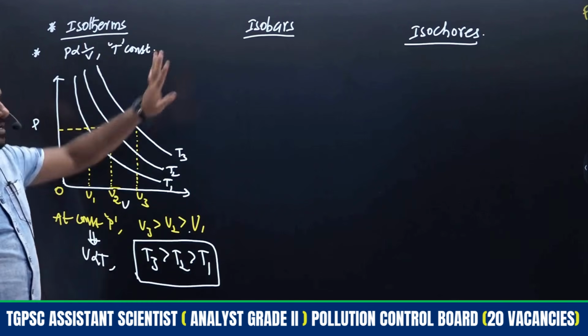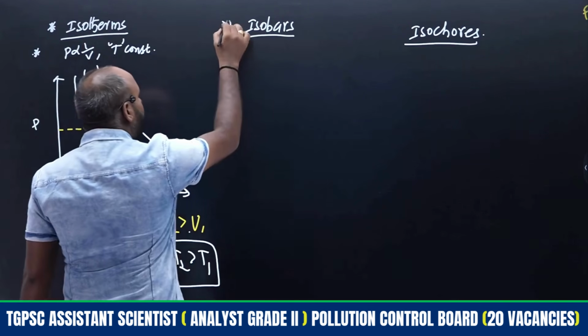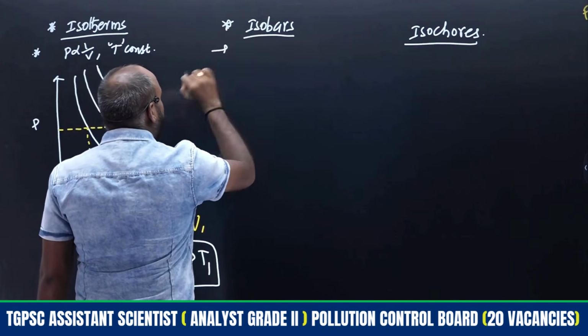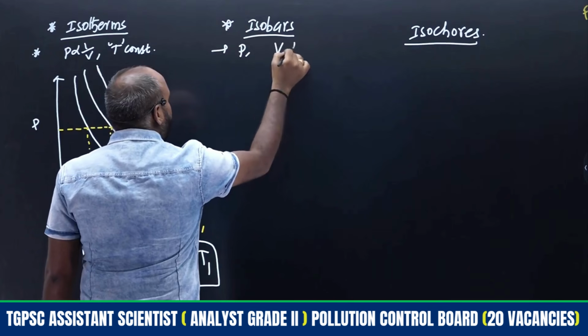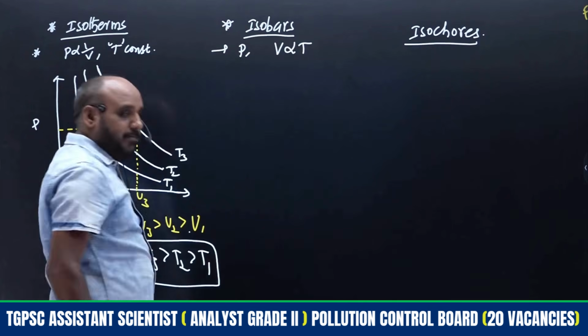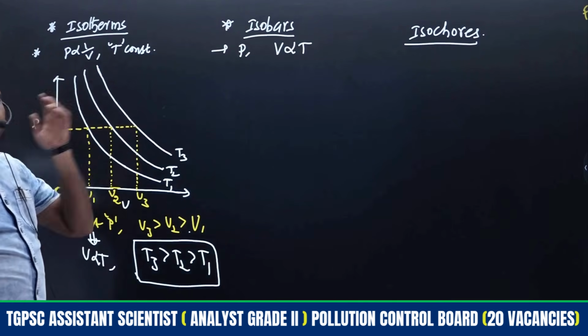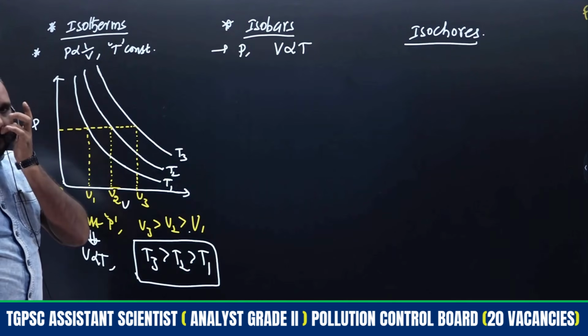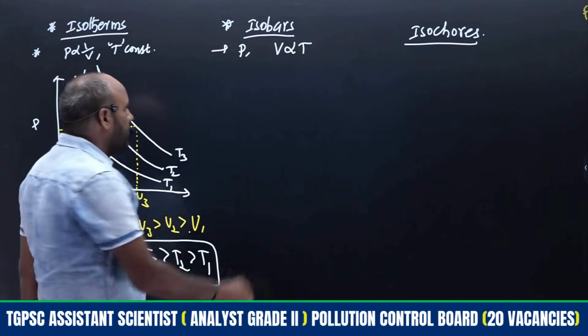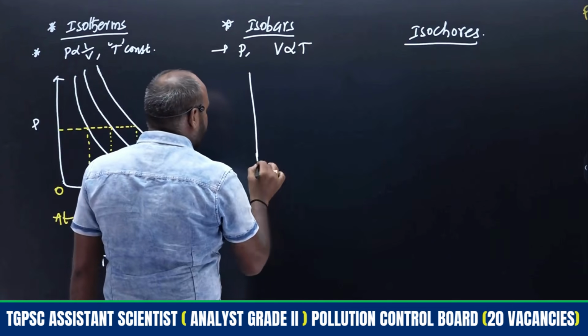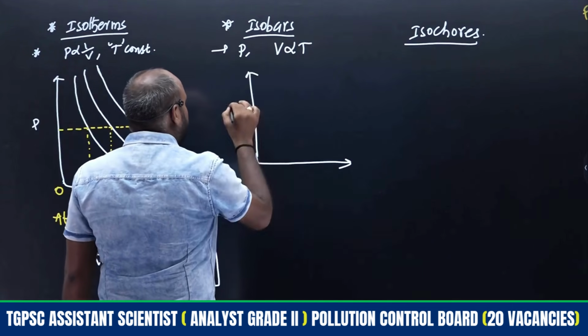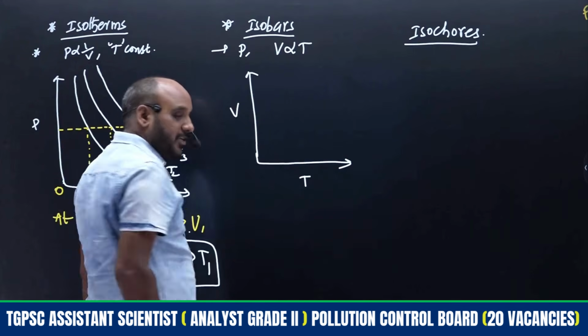Then similarly go with isobars. Isobars means at constant pressure, volume is directly proportional to temperature. So volume versus temperature we have to consider, right? What about the plots of volume versus temperature? This is the volume and this is the temperature.